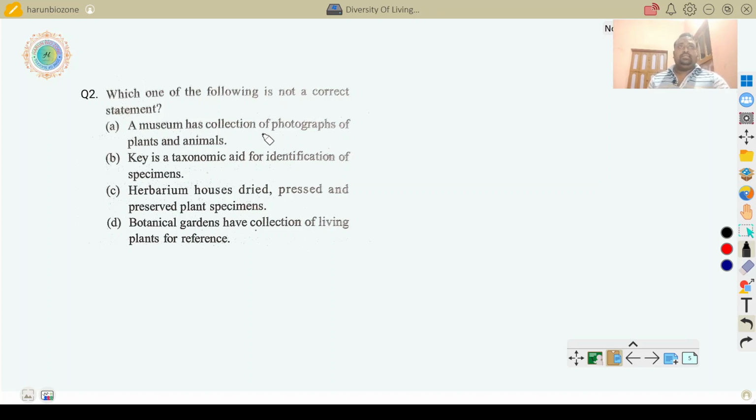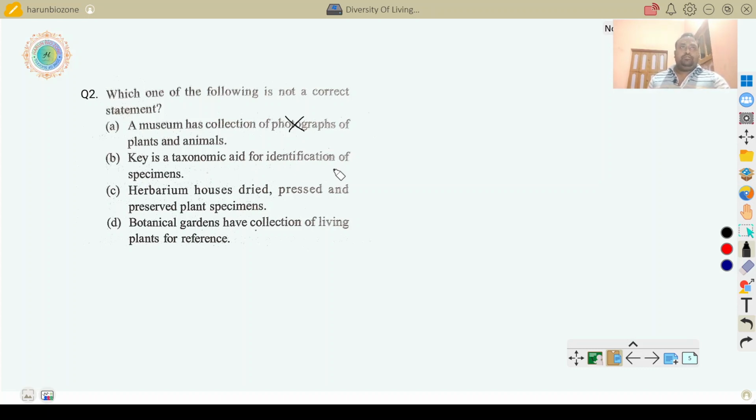A museum has a collection of photographs of plants and animals. No, this is a collection of preserved plants and animals, not photographs. This is not the answer, not photographs. They preserve plants and animals for study and reference.